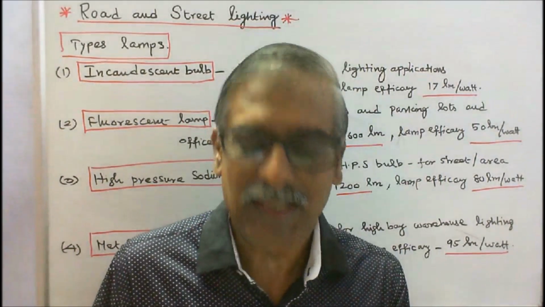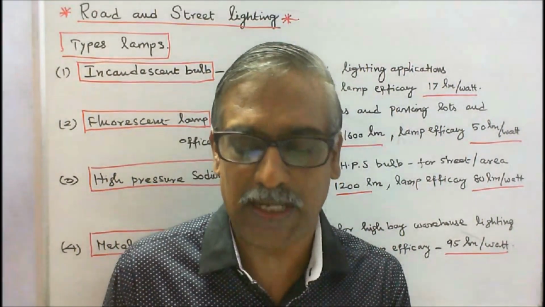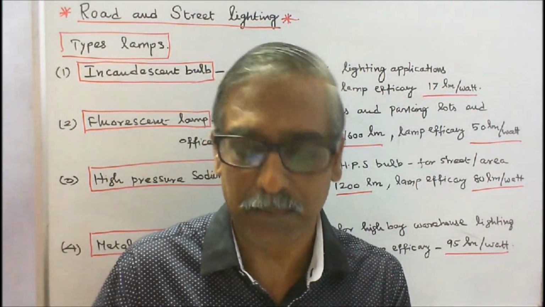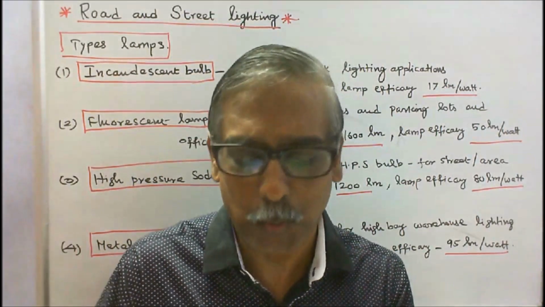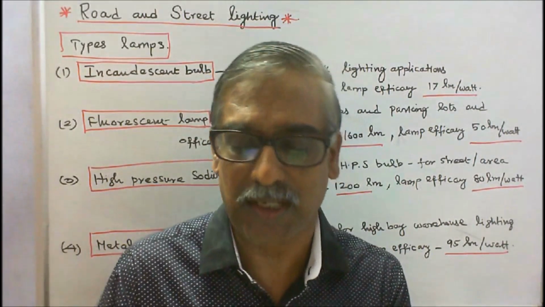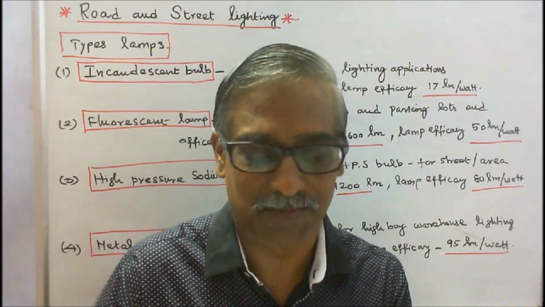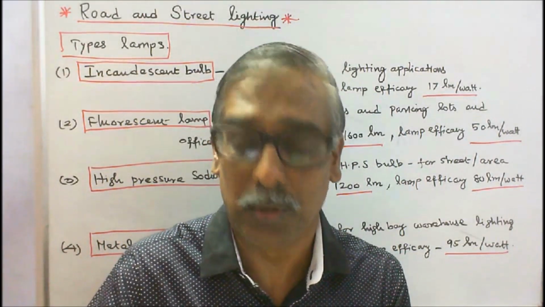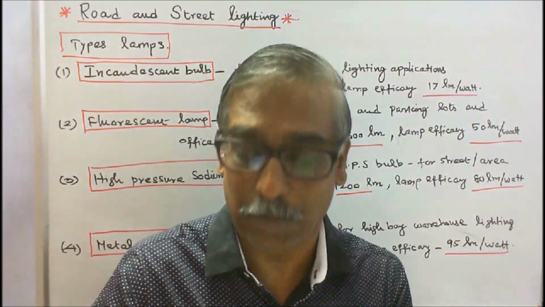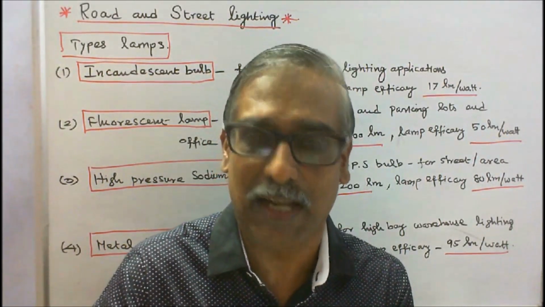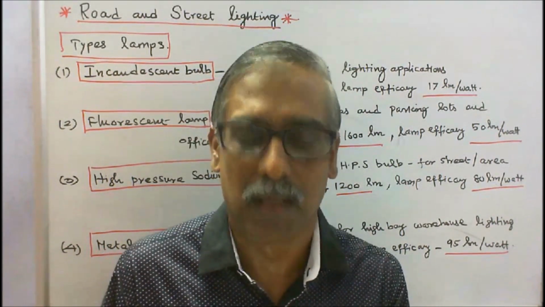Next is street lighting. Street lighting is intended to create an environment at night time in which people can see comfortably and can quickly and accurately identify objects on travelled roadways. Street lighting can improve, safeguard, facilitate and encourage vehicular and pedestrian traffic. What are the objectives of street lighting?